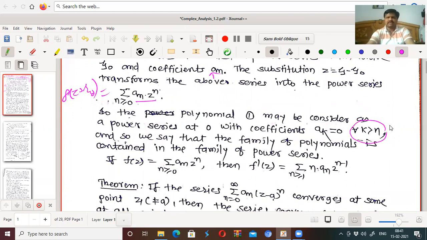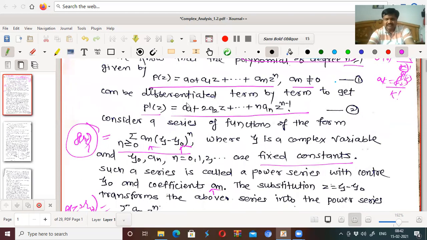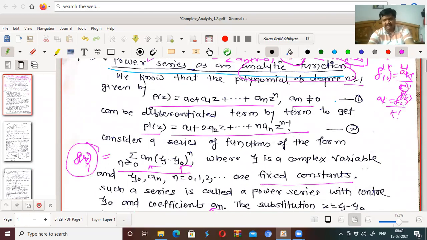Up to k equal to n there are a0 up to an, and after that you can consider all coefficients are 0, and therefore this can be written as summation over k greater than or equal to 0 of ak z raised to k, with the condition that ak equal to 0 for all k greater than n.